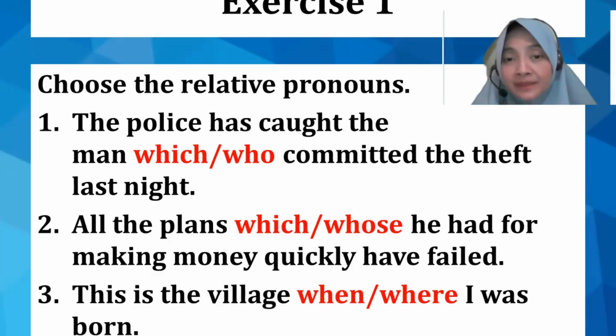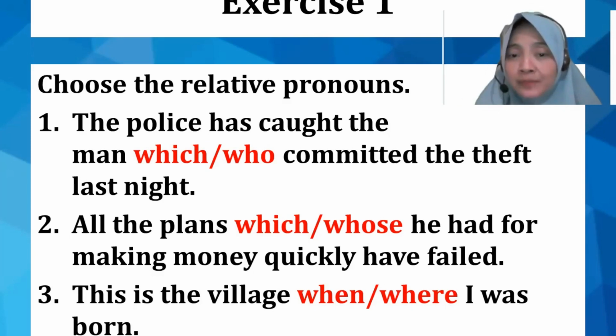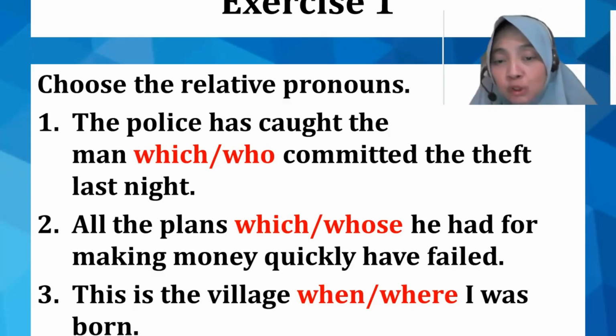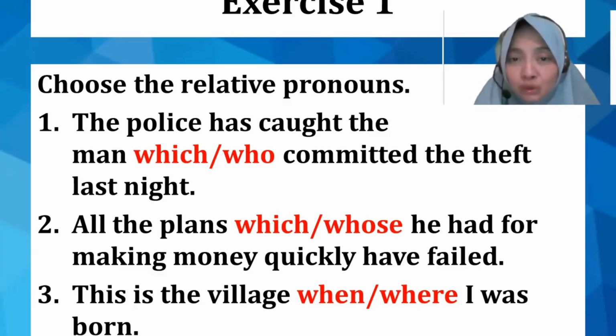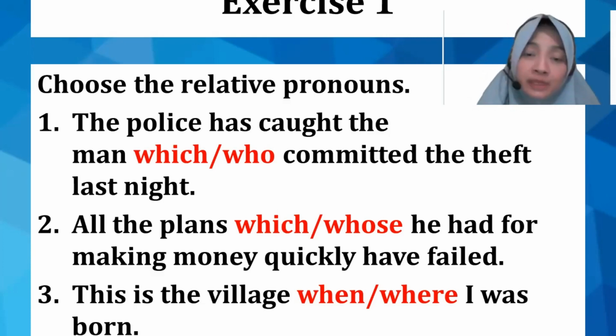And in this adjective clause, there are relative pronouns. We call them relative pronouns. We have "who", we use it for a person. We have "which", we use it for a noun, but you can substitute both "who" and "which" with "that". We also have "whose" to show possession. We also have "when", showing time, and "where" to show place or to give some more explanation about place. Okay, so